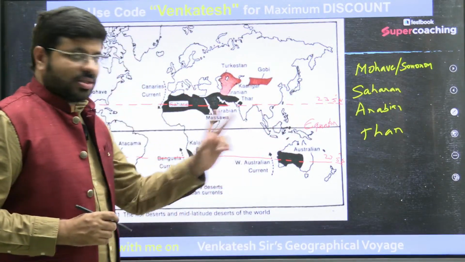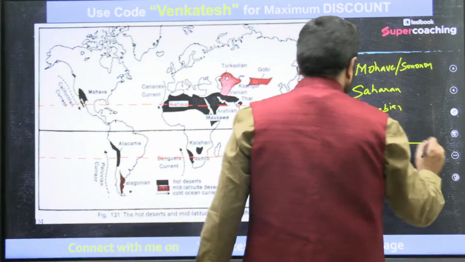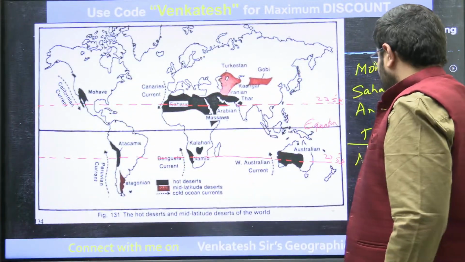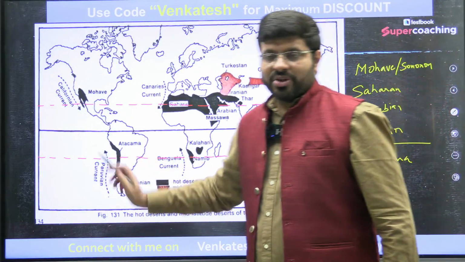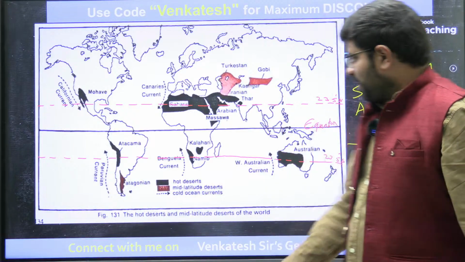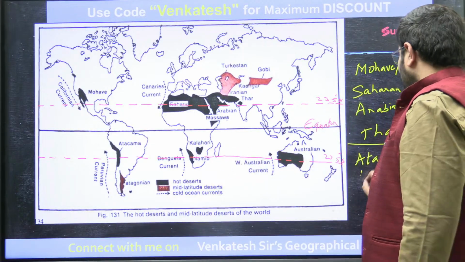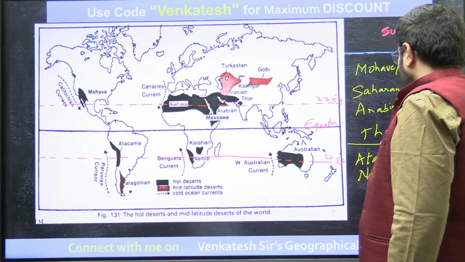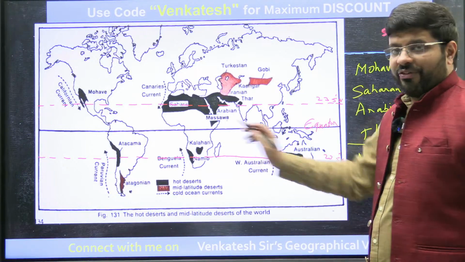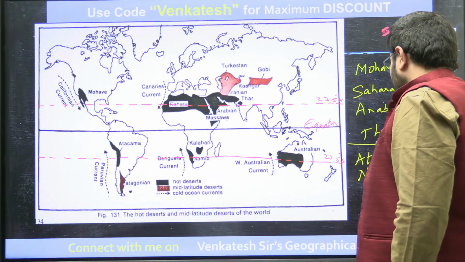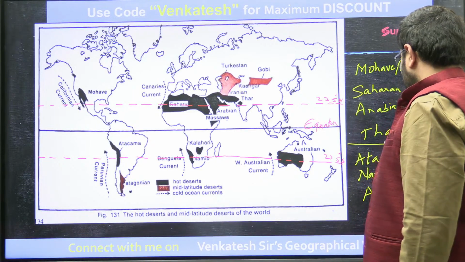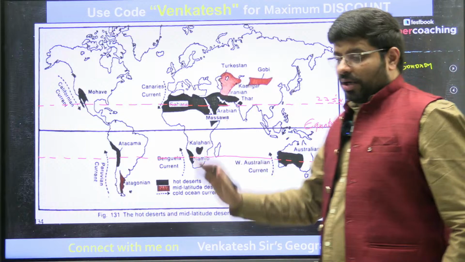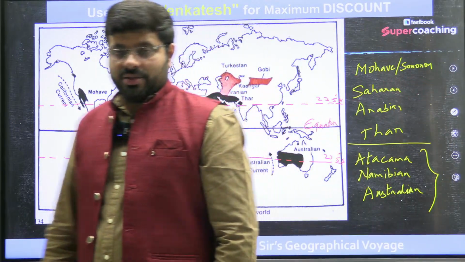Then in the south as well, start from the Atacama Desert of South America. You can see the Namibian or the Kalahari Desert of Africa. And then you can see the Australian Desert. Even they are located in the same latitudes.